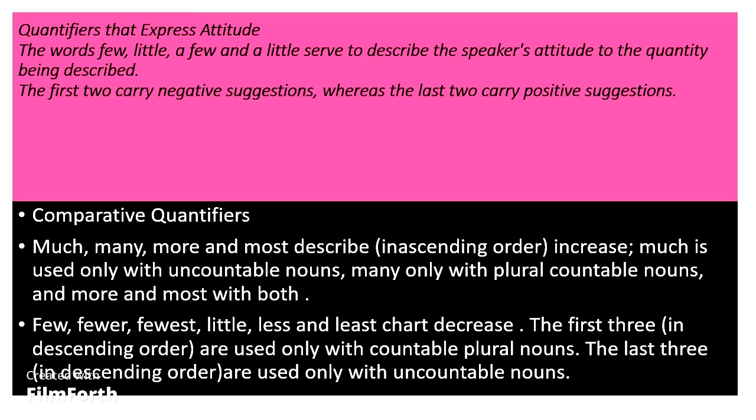Quantifiers that express attitude and comparative quantifiers. Quantifiers that express attitudes. The words few, little, a few, and a little serve to describe the speaker's attitude to the quantity being described. The first two carry negative suggestions, whereas the last two carry positive. So few and little carry negative suggestions.